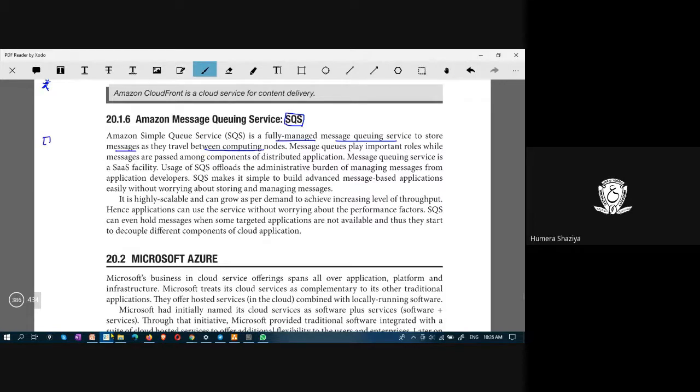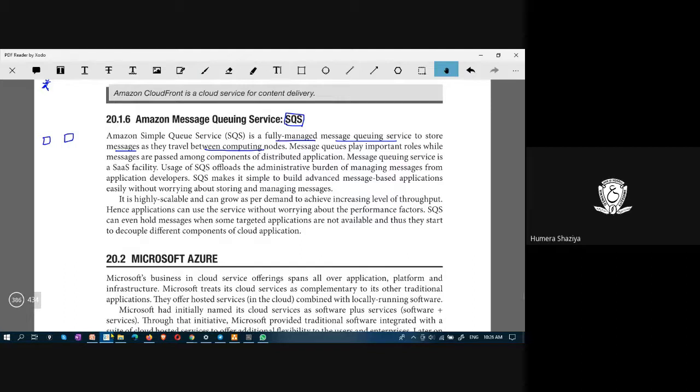Messages are transferred from one node to another node, like in mobile you use the SMS facility. Like that, you have here a message transfer facility.